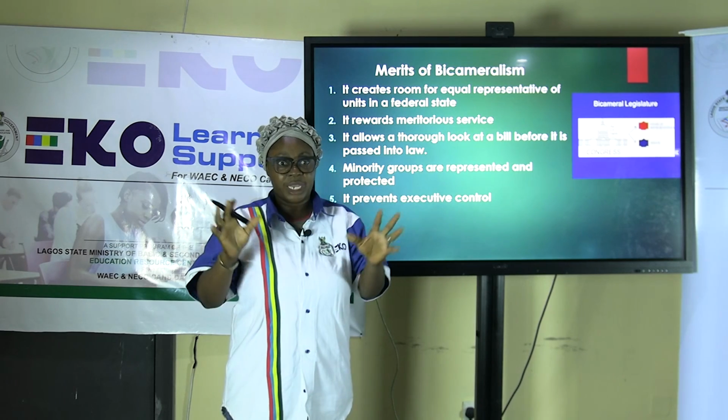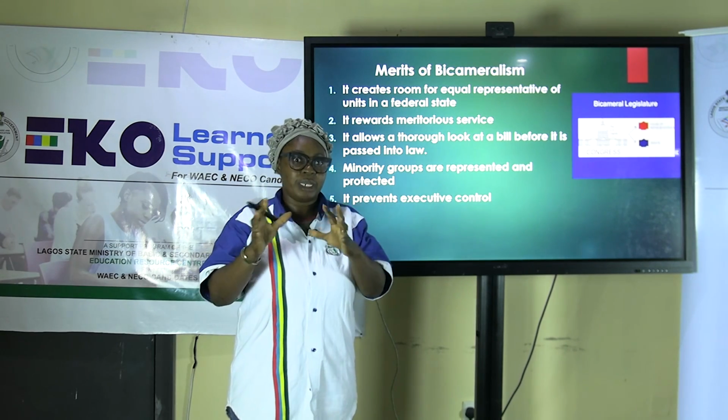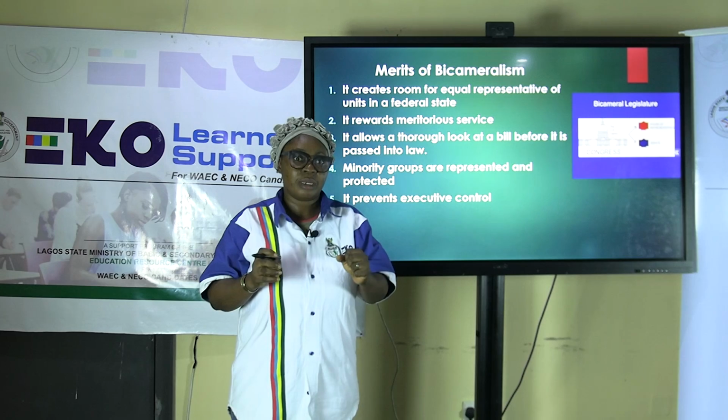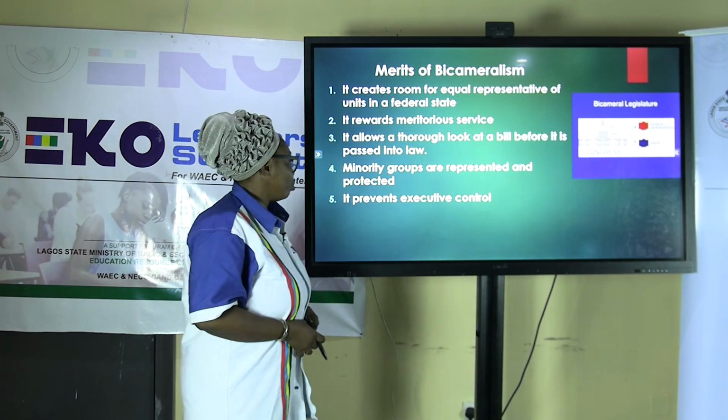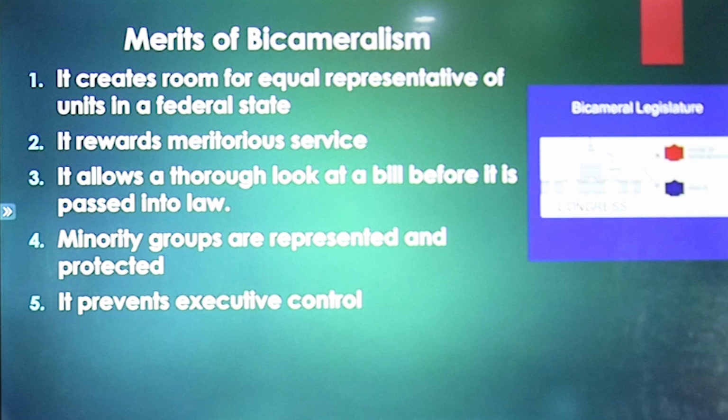It is not one-sided, the two. So they have to look at it thoroughly before they pass it into law. Four, minority groups are represented and protected.